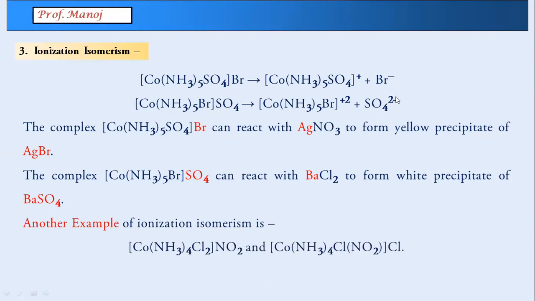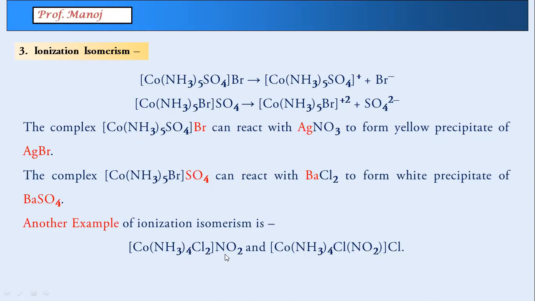Another example I'm giving here, you can see. Now, this is specially given here to understand. You see, inside there were two chloride. Outside there is one nitro group. Not necessary both have gone out. You can see only one chlorine goes out in exchange of NO2. Any doubt about ionization isomerism?